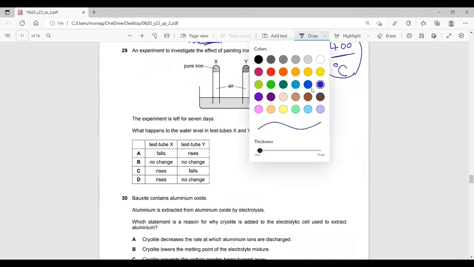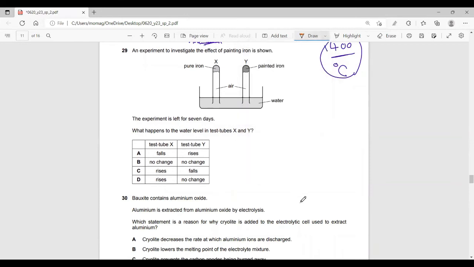29. Rust formation. We need water, we need oxygen. We don't need paint. If you have paint or grease, these form a protective layer so they prevent any kind of rusting. So here, if you have painted iron, water or air cannot go up, so the level in test tube Y will not go up.